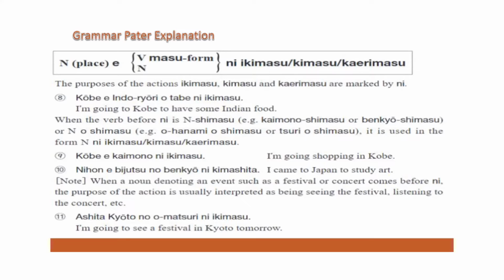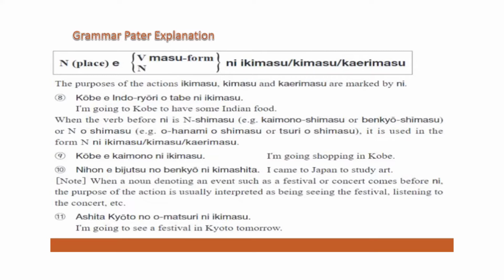So what was the sentence structure? We already studied that: place A ikimasu. Example: Jaipur A ikimasu. Sikar A ikimasu. This same pattern we are using, but in between A and ikimasu, we put the purpose of going to Jaipur or any destination, or the purpose of coming to some destination, or the purpose of returning in the same way. Let's see how we do it.